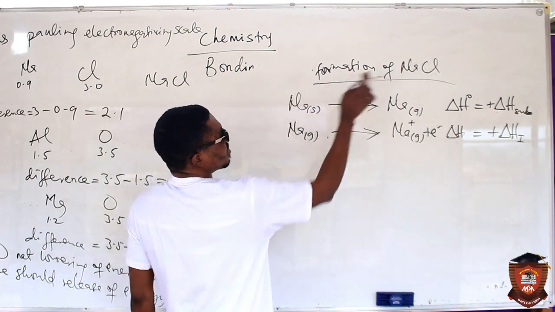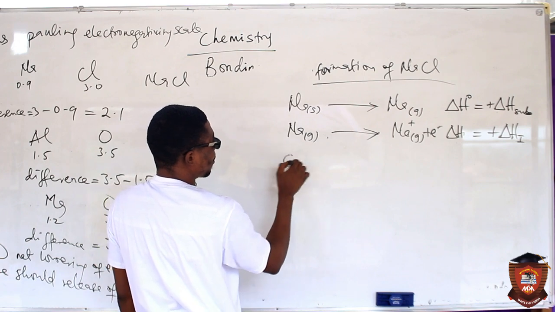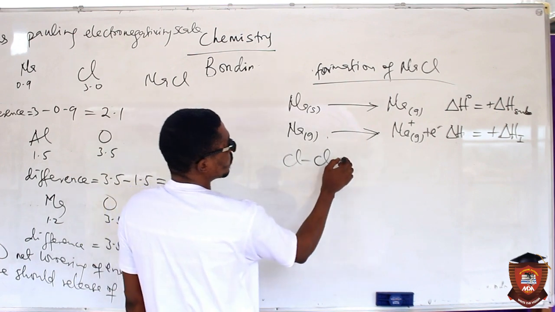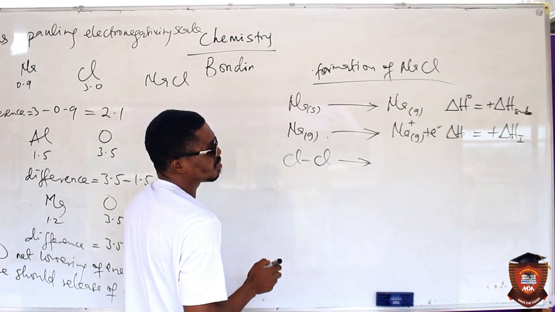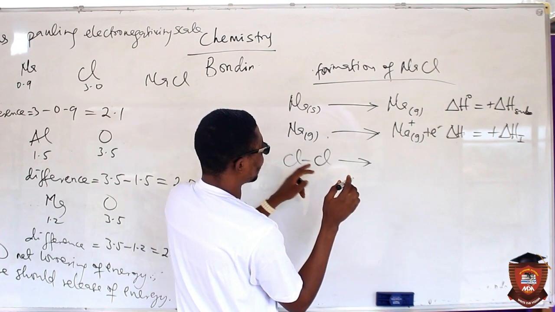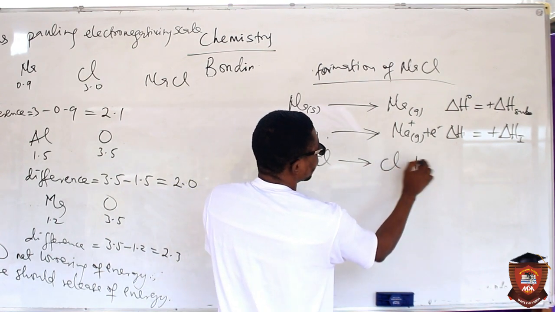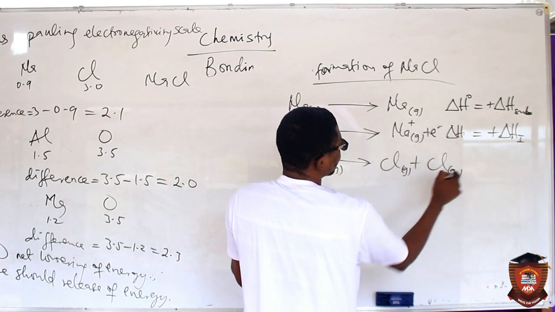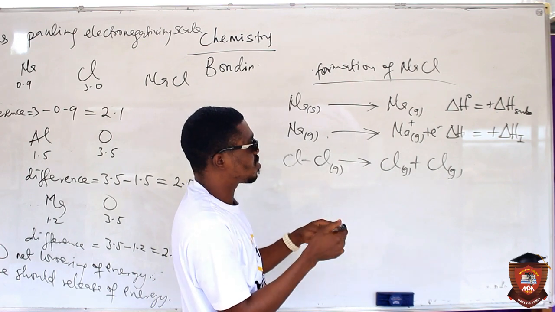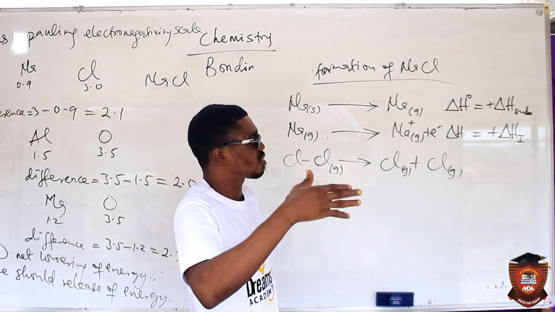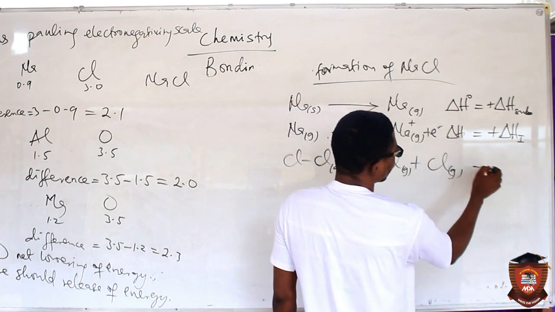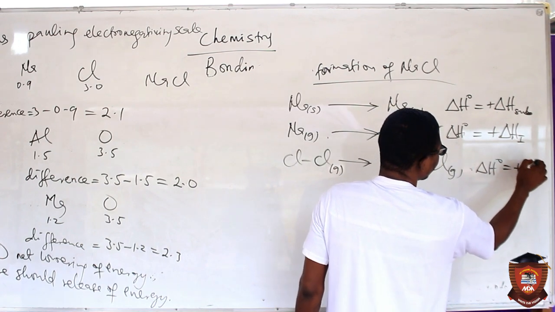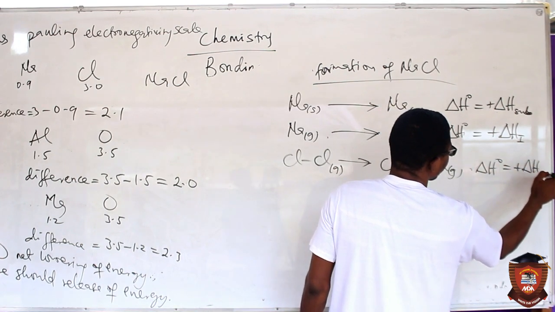So now let us see that of chlorine. Of course, you know that chlorine exists in molecular form, where two atoms are held by covalent bond. First of all, the bond needs to be broken so that you can convert the chlorine molecule to atoms, in gaseous state as well. This process requires a certain amount of energy, which we call atomization energy or bond dissociation energy. Enthalpy here is also positive.